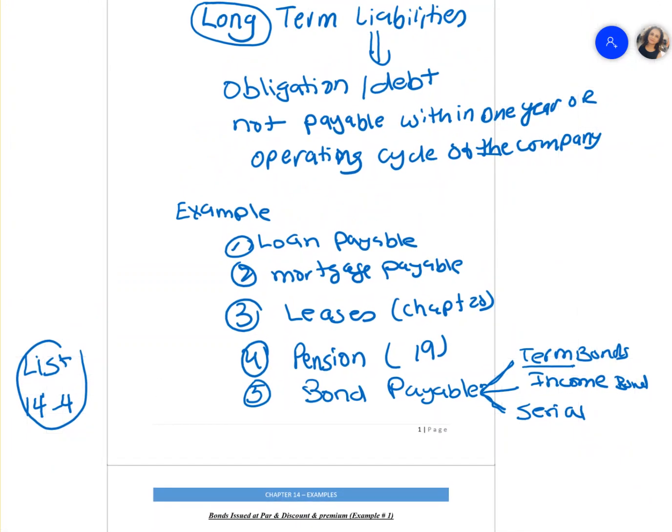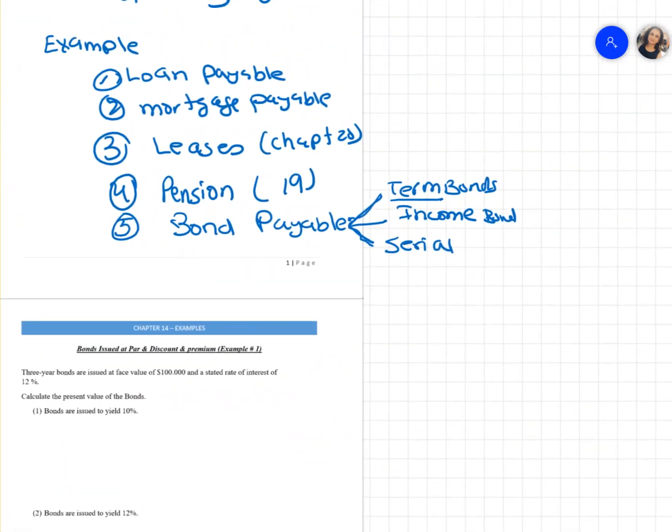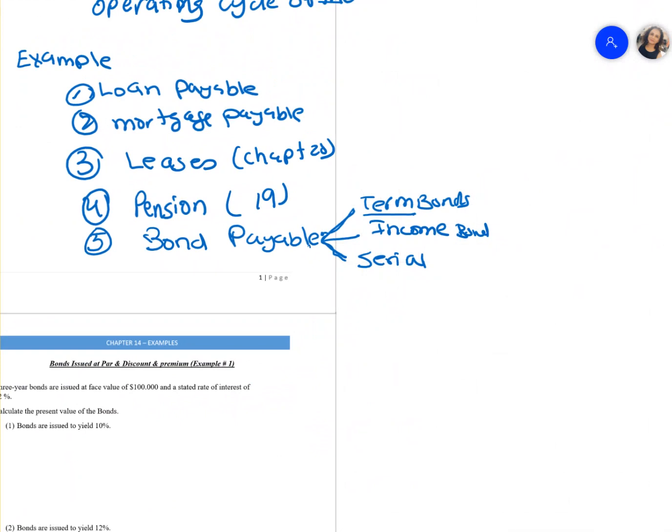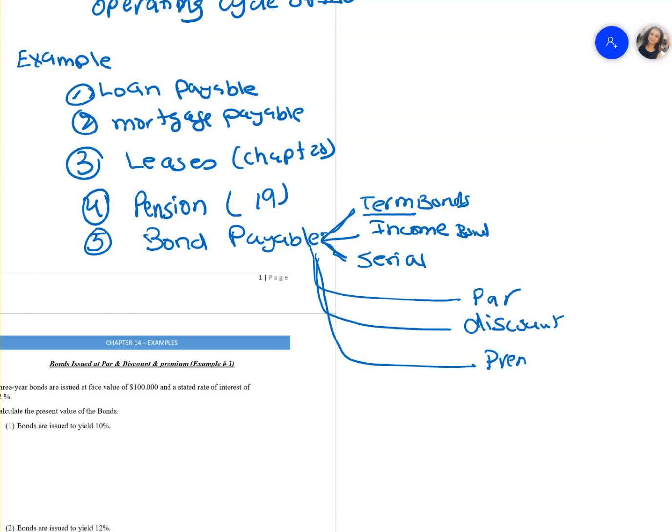Now when we think of a bond payable, it could be issued at par, at a discount, or at a premium. So there are three types. When we say par, what do we mean by par?